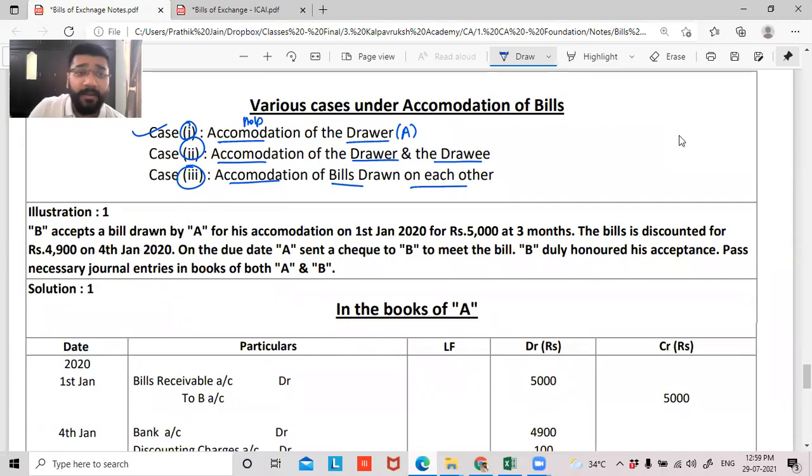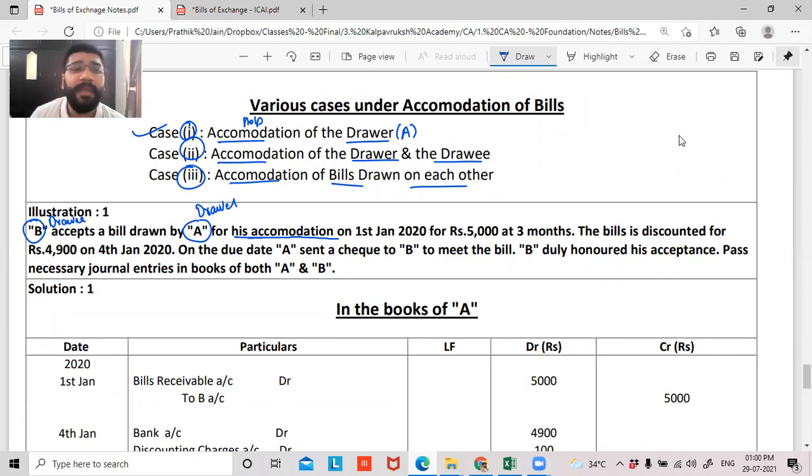It says that B accepts a bill drawn by A for his accommodation on 1st Jan 2020 for 5,000 rupees at 3 months. Tell me, guys, who is the drawer and who is the drawee? A is drawer and B is drawee. Yes, A is drawer and B is drawee because he's accepting it.